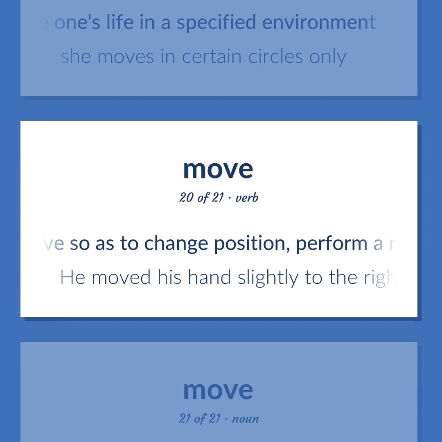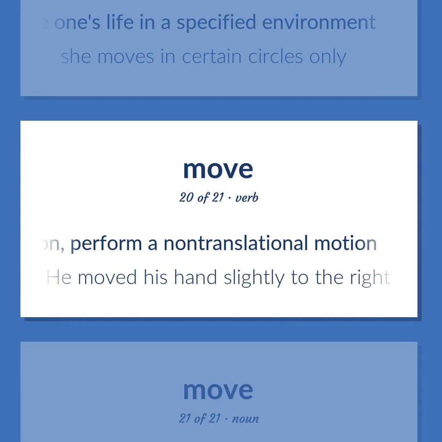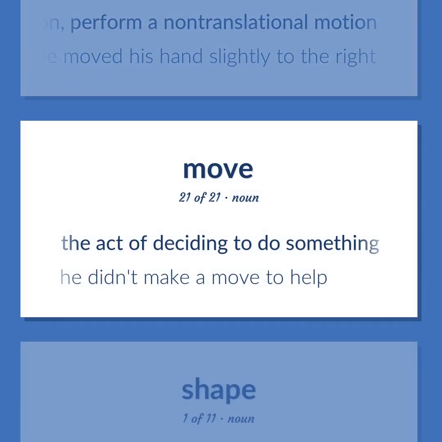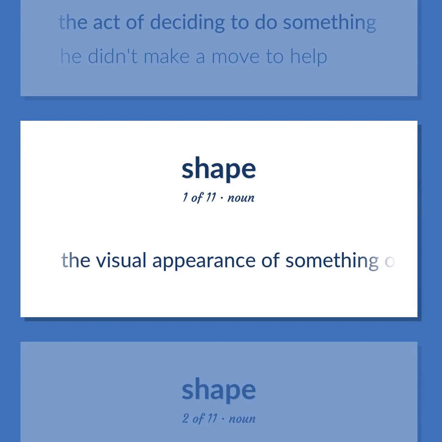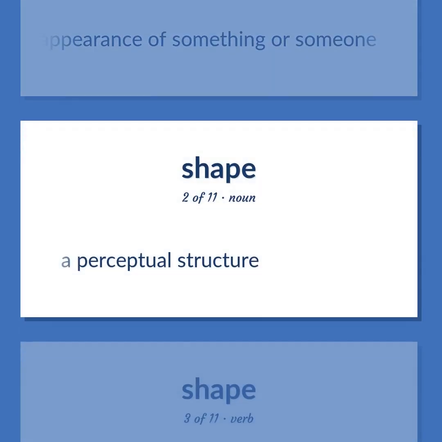Move so as to change position, perform a non-translational motion. He moved his hand slightly to the right. The act of deciding to do something. He didn't make a move to help. The visual appearance of something or someone. A perceptual structure.